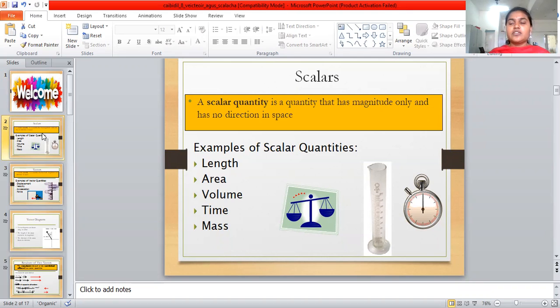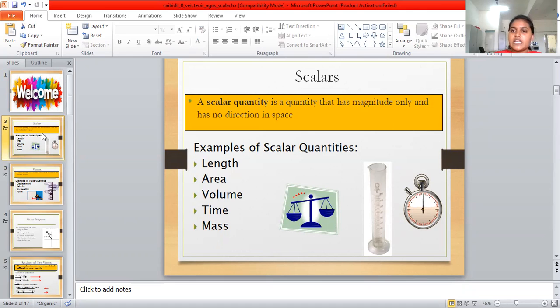The main topic is scalars and vectors. A scalar quantity has only magnitude. Only magnitude means a number. So a scalar quantity has only magnitude and has no direction. This is a scalar.